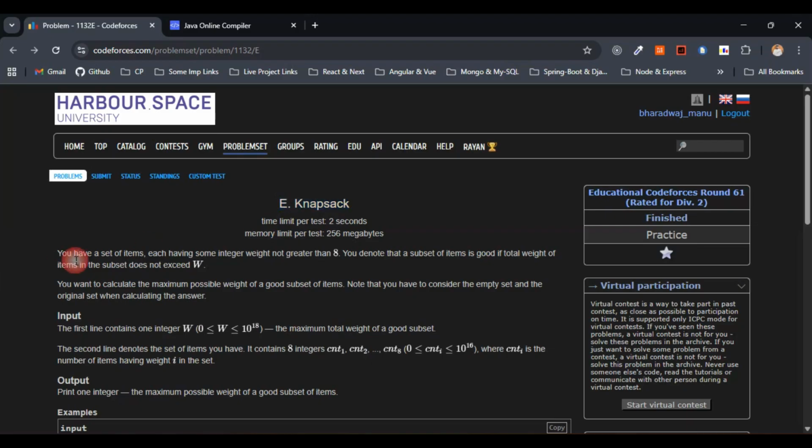I can just go through the problem. It is very easy to understand. I'll just summarize the question so that it will be easier for us to solve the problem. What the question states here is, we have counts of items.